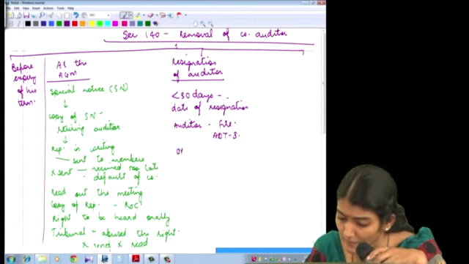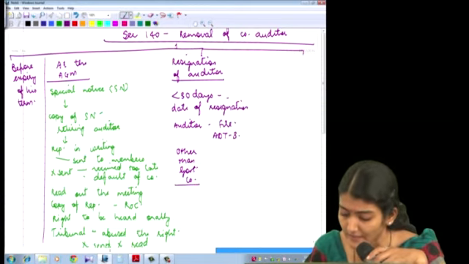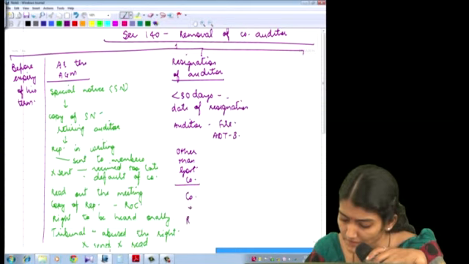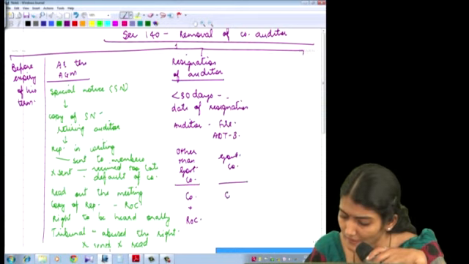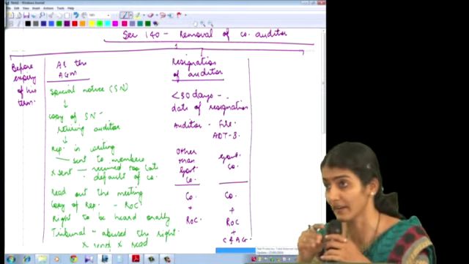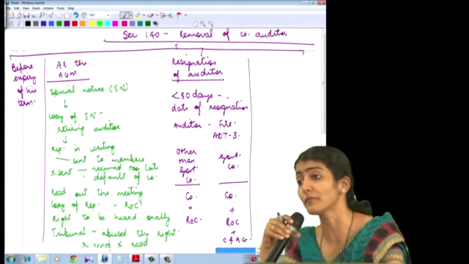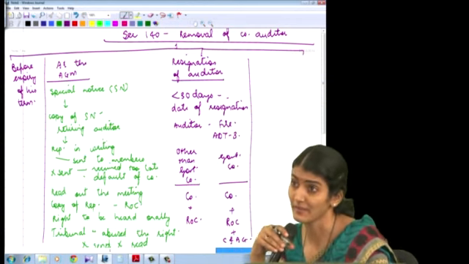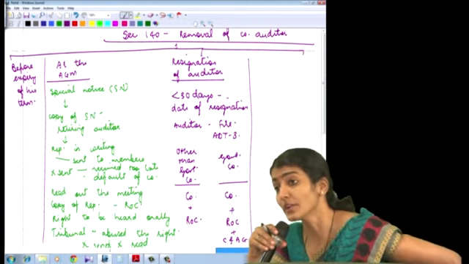So if I write it this way, other than a government company, the auditor has to file ADT 3 with the company and ROC. And in case of a government company, he will file it with the company, with ROC and with CAG, that is the Comptroller and Auditor General of India. And what if he does not file it? Then it says punishment or fine from 50,000, which may extend up to 5 lakh. So once you resign, within 30 days from the date of resignation, you have to file.